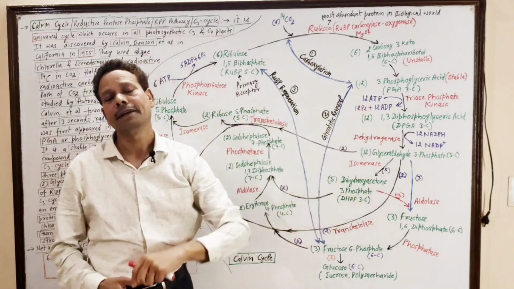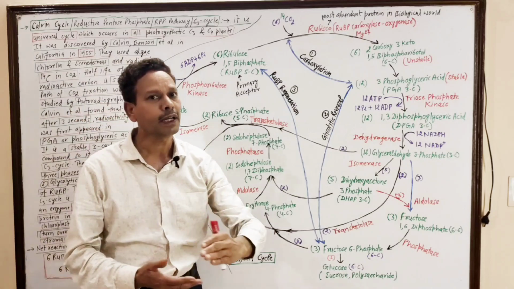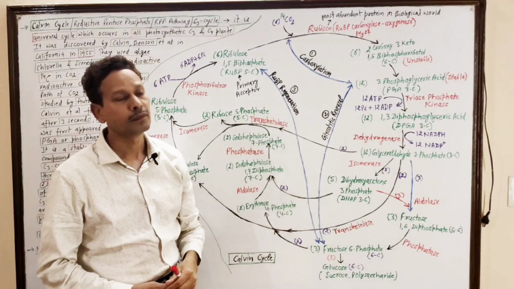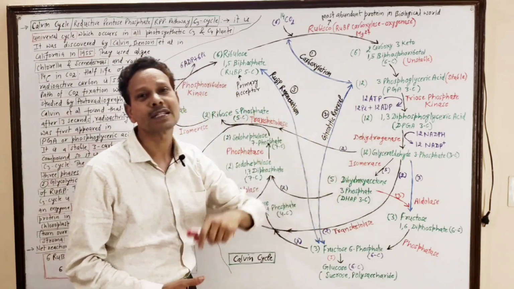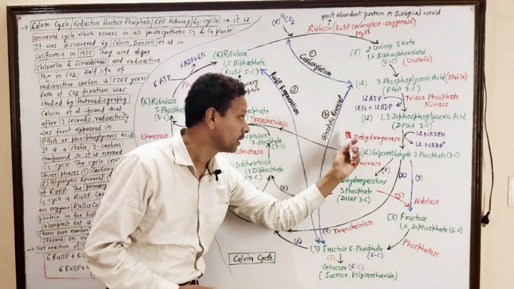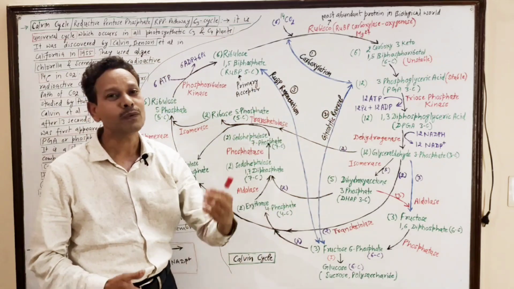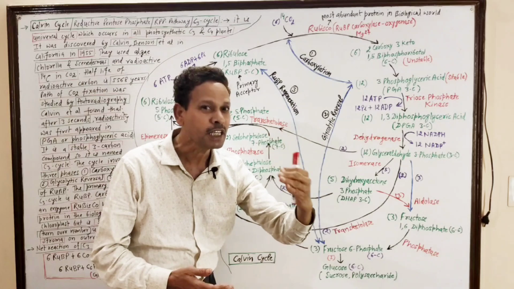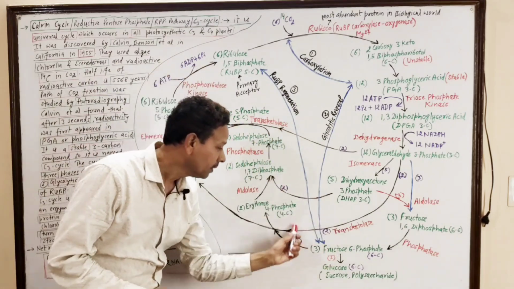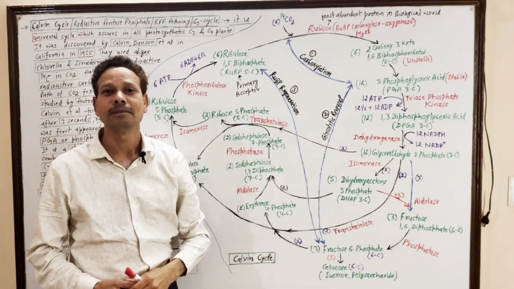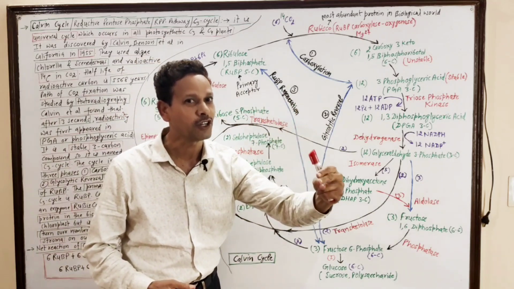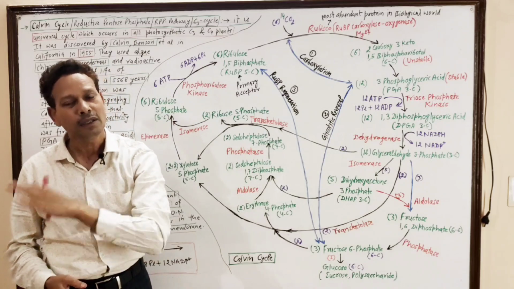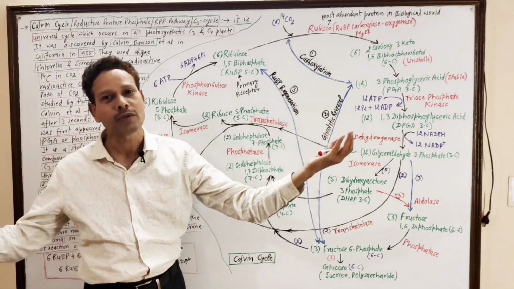This entire cycle is divided into 3 steps. First step is carboxylation, second is glycolytic reversal. In our last chapter, respiration, we have studied glycolysis. Glycolysis means partial breakdown of the glucose molecule; the glucose molecule undergoes partial oxidation.